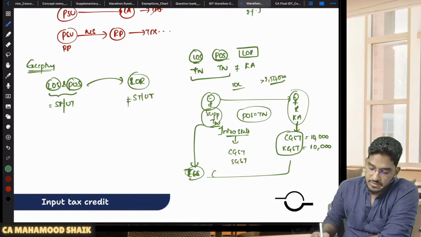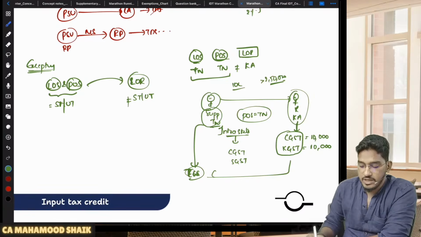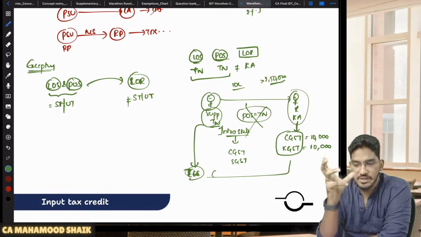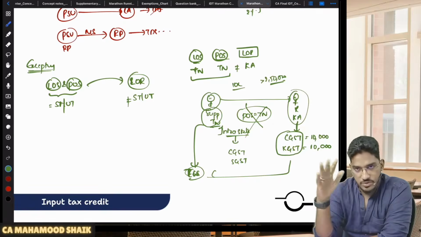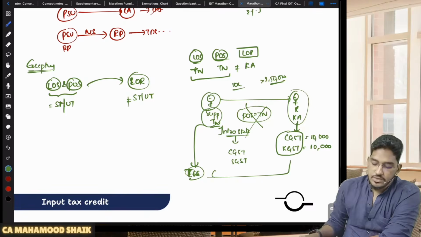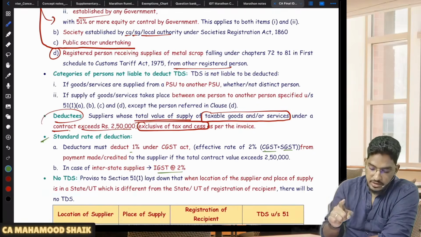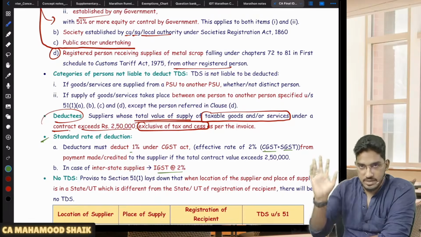So that's why they have told that in this case the states will unnecessarily fight. We don't want the headache. The Central government told that in this case, the TDS concept itself will not become applicable. Why? Because different state governments are involved here, so it will unnecessarily create a huge mess. So they told us that in this case, we don't want TDS at all. You state governments don't fight. Clear? So you compulsorily have to remember: when the location of the supplier and the place of supply both fall within the same state or union territory which is different from the state or union territory of registration of the recipient.